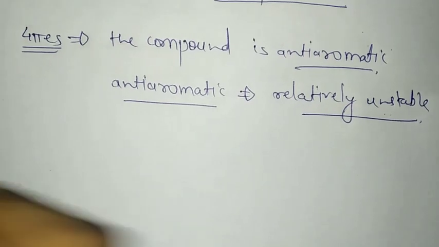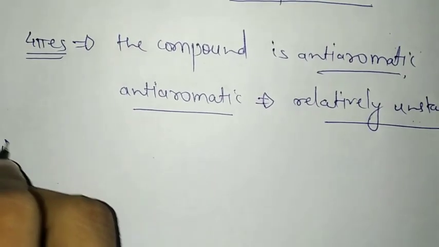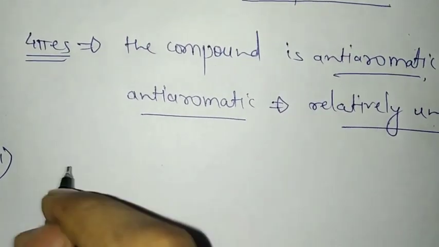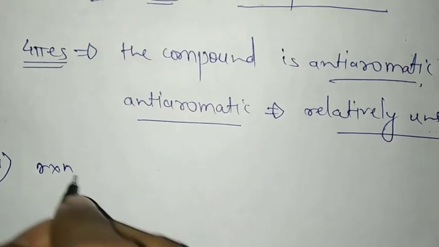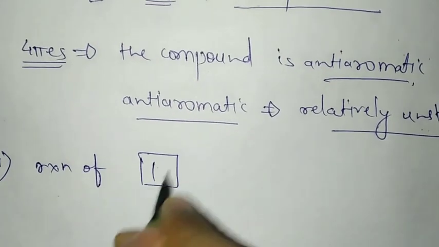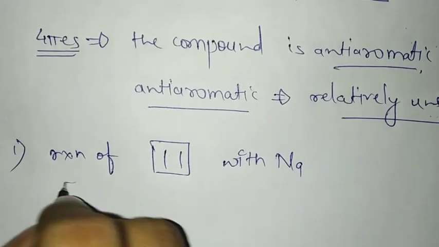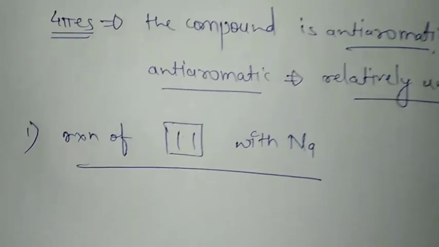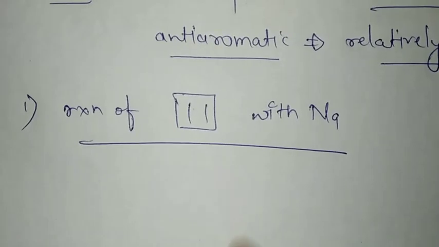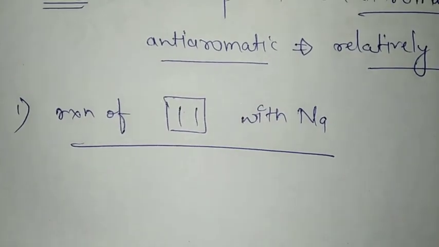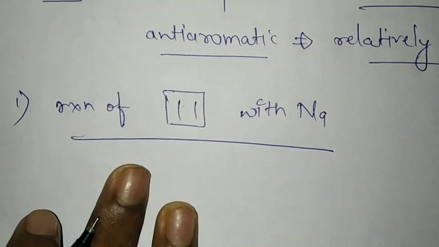So let's discuss the first reaction. The first reaction which we will discuss is the reaction of cyclobutadiene with sodium. So before starting with this, I will take some examples which you might have seen.